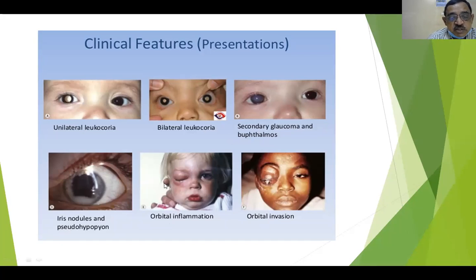So this is the whole orbit, actually involved and inflamed. You see, it is red with swollen lids on both sides, and the palpebral aperture is completely closed, and the patient will not be able to open the eye. We have difficulty unless we use pediatric retractors to separate the lids and see the anterior segment. And here is an orbital invasion, so it went into the orbit. And in these cases, we may require an orbital exenteration.